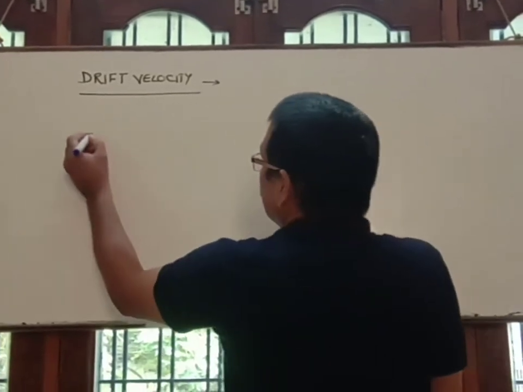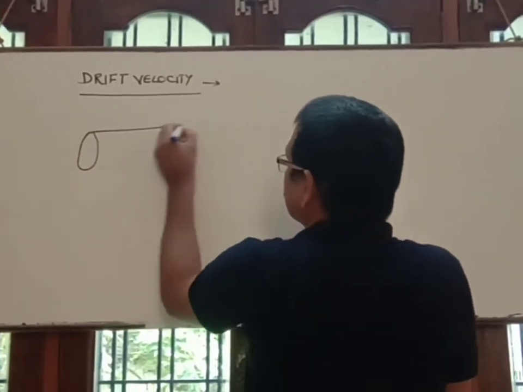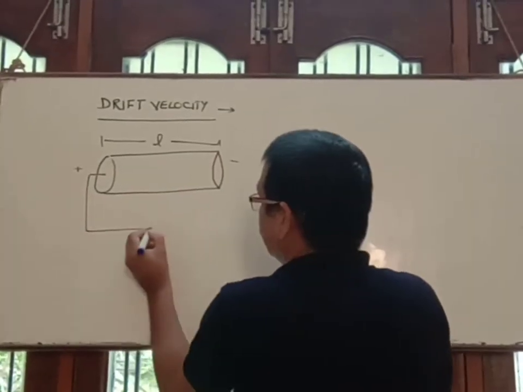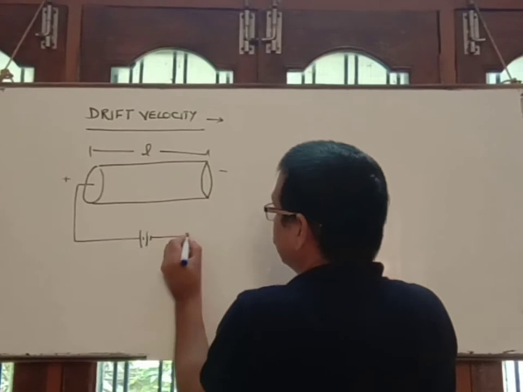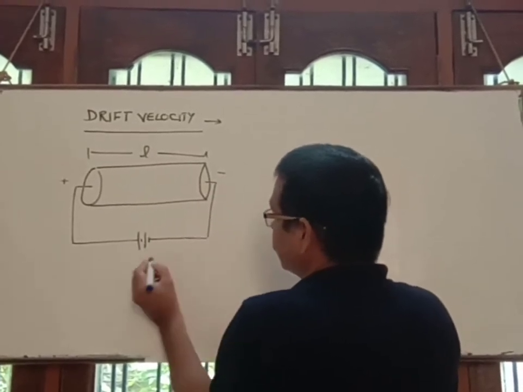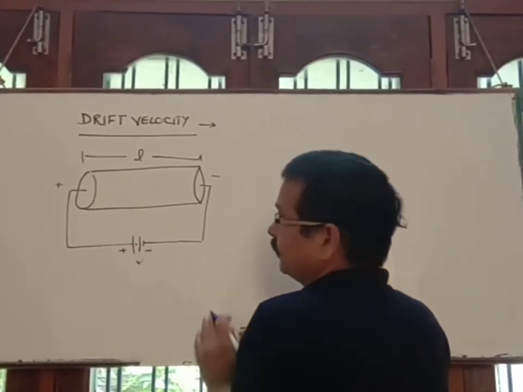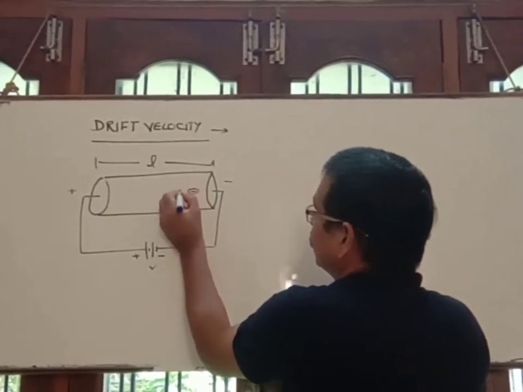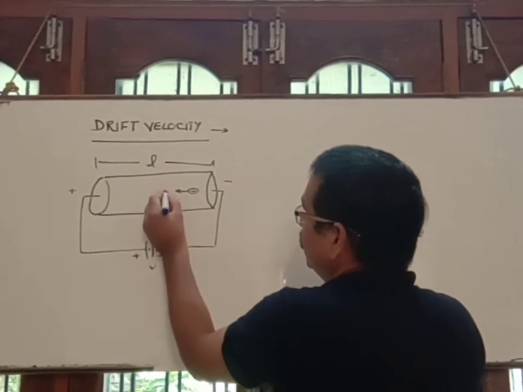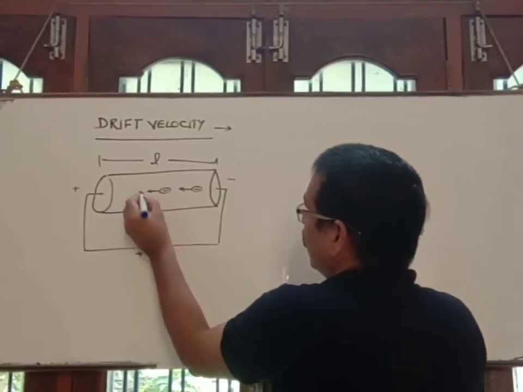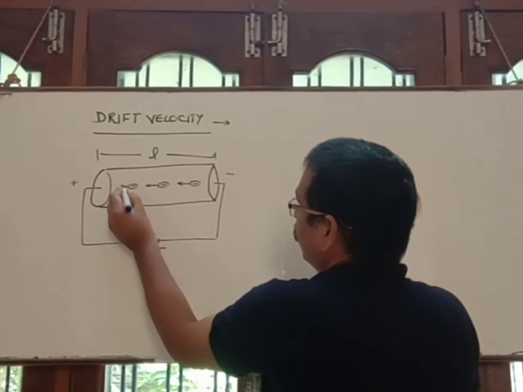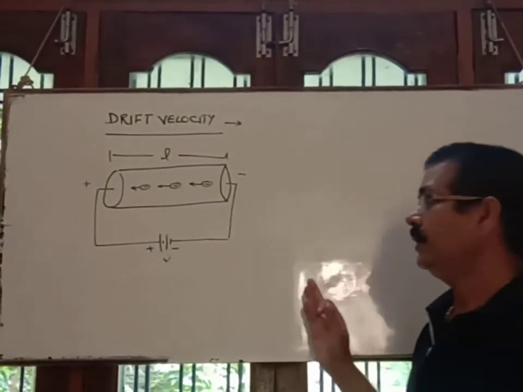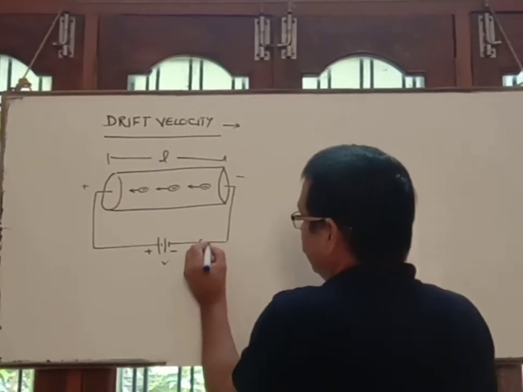Suppose here we have a conductor. Here we have a battery of potential difference V. So electrons start drifting from lower potential to higher potential, means from negative terminal to positive terminal. So if the battery is off,